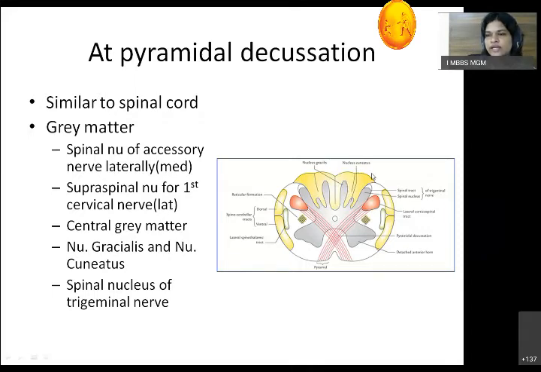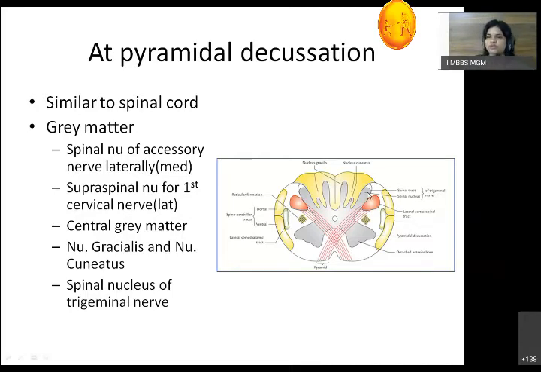Then there is a second tubercle beside this gracile tubercle, which is called the cuneate tubercle. Below this cuneate tubercle, we have the nucleus cuneatus. Then there is again an elevation called the tuber cinereum. Below that, there is the spinal nucleus for trigeminal nerve.